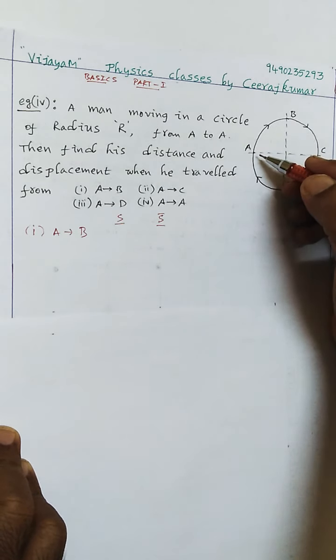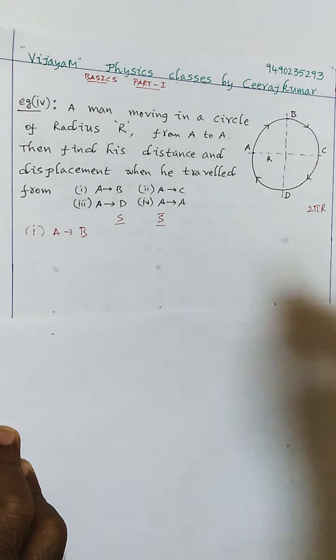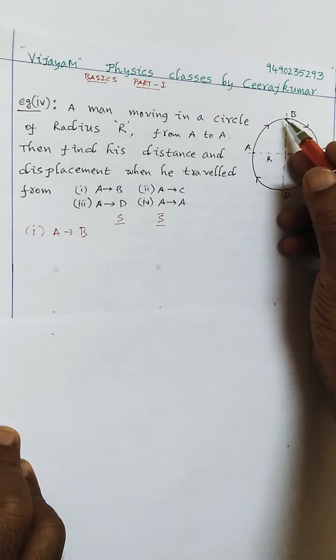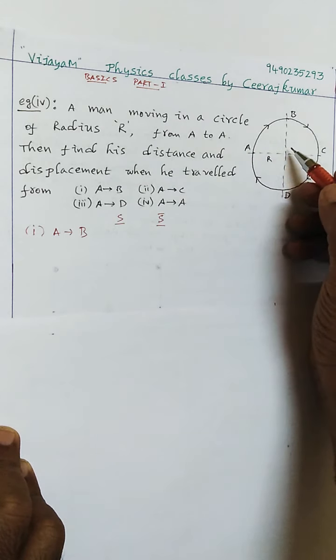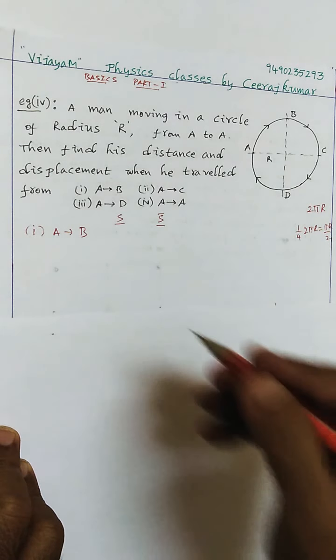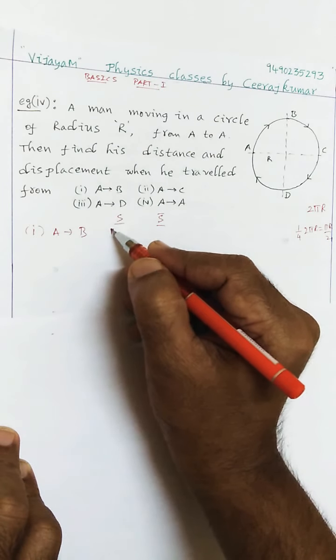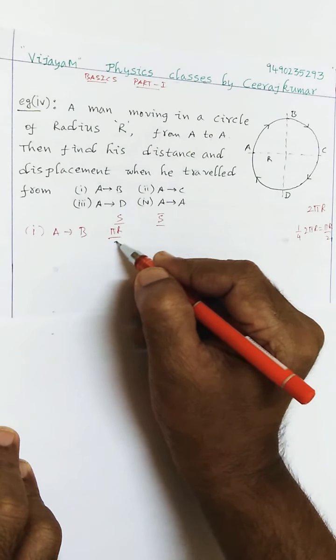And if you observe carefully here, this one is the full circle. So for a full circle, the circumference is how much? The circumference of the circle is 2 pi r. Now see here in this 2 pi r, how much part is covered here? So this is a 1/4 part covered here. So 1/4 part means what? 1/4 of 2 pi r is nothing but pi r by 2. So therefore what is the distance here in the first case? It is pi r by 2.